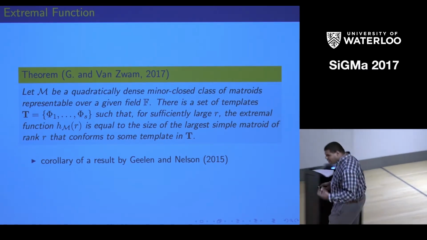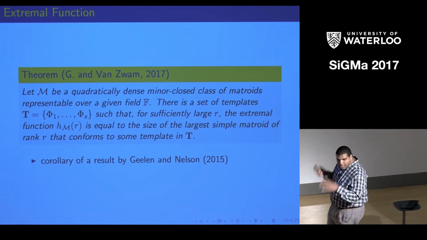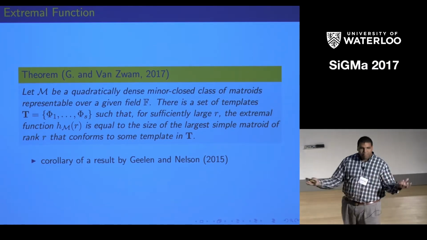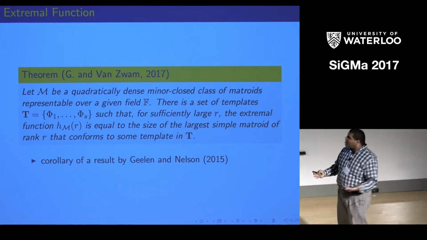Okay, so if we can figure out what these templates are for the class of golden mean matroids, we can say which one builds the biggest matroids, and we're done.